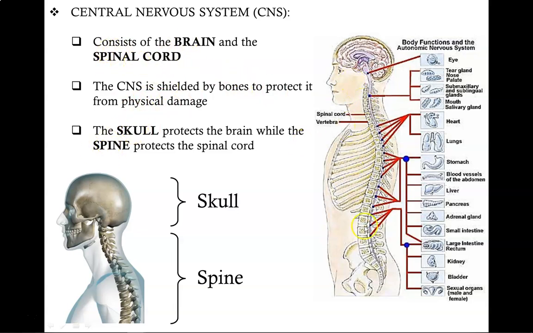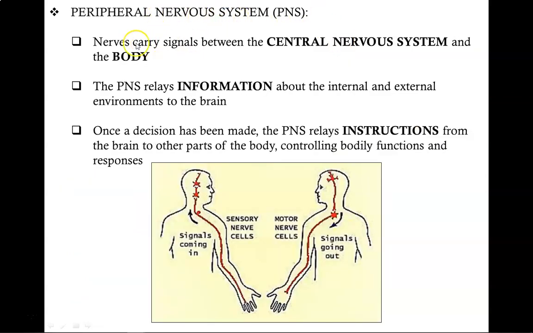People who damage their spinal cord are no longer able to send messages from their brain to different parts of their body. Depending on how high up the spinal cord damage is, we lose control of the organs connected below the damaged point. In the peripheral nervous system, nerves carry signals between the central nervous system and the body. The peripheral nervous system then relays information about the internal and external environments to the brain, and once a decision has been made, the peripheral nervous system can relay instructions from the brain back to the other parts of the body, controlling the bodily functions and its responses.